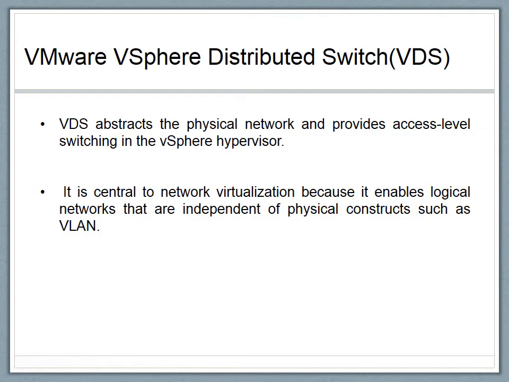Now let us see about VMware vSphere Distributed Switch. VDS abstracts the physical network and provides access level switching in the vSphere hypervisor. It is central to network virtualization because it enables logical networks that are independent of physical constructs such as VLAN. VDS facilitates massive scale with support for up to 500 physical ports.